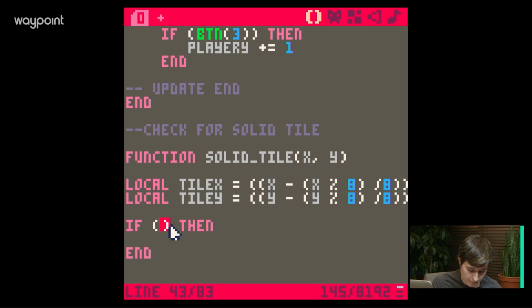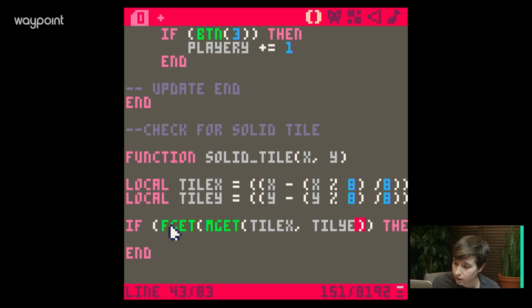So it's an if fget, which means flag get. It's just looking for a flag. And what we're looking for is mget, a map coordinate, and that's going to be tileX, tileY. Oops, I spelled that wrong.